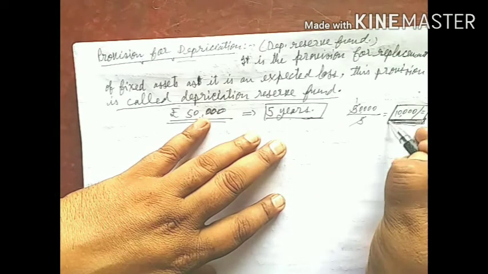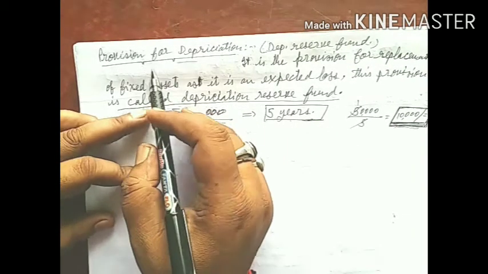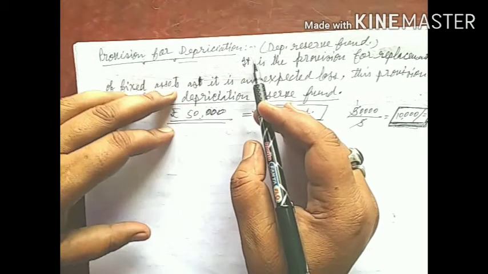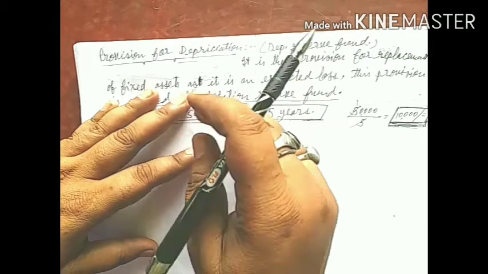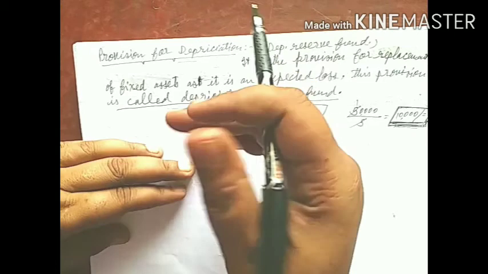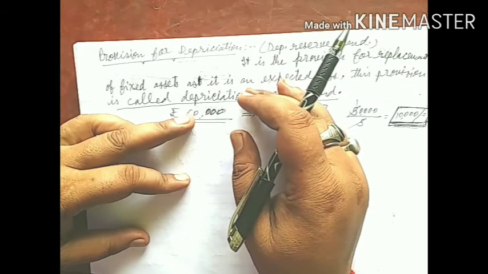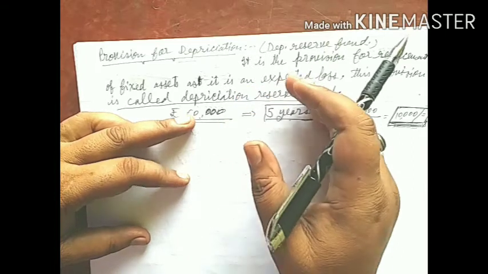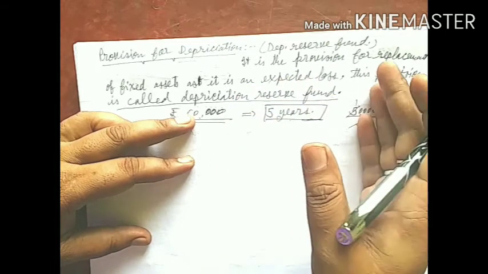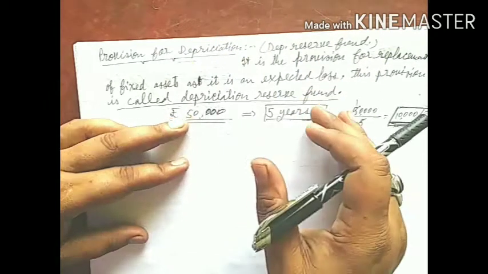So provision for depreciation helps the producer to meet the financial requirement at the time of purchase of new machines after vanishing of old machines.